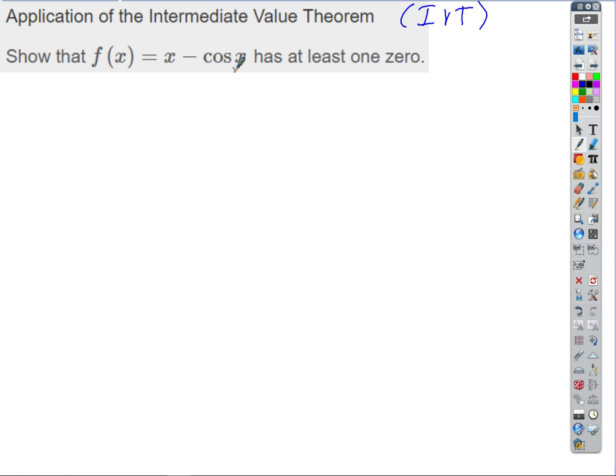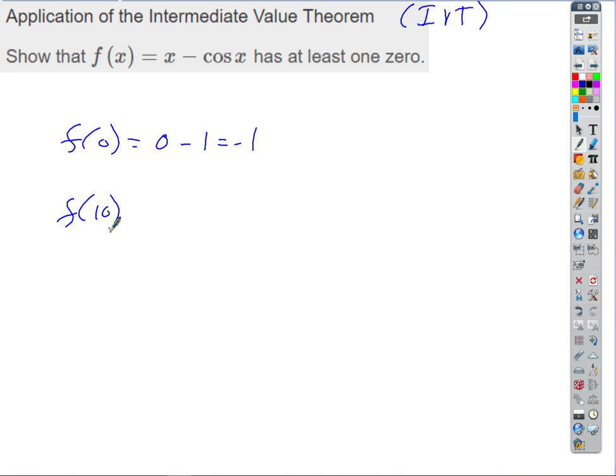Zero. Okay, so we could show that f of 0 equals 0 minus cosine of 0, which is 1. So it's negative 1. Okay. Is there at least one place where it's positive? I'm going to make it totally obvious and say 10, because cosine's only going to oscillate between negative 1 and 1, and so for sure I don't need to figure out what it is. I know it's positive there, right?